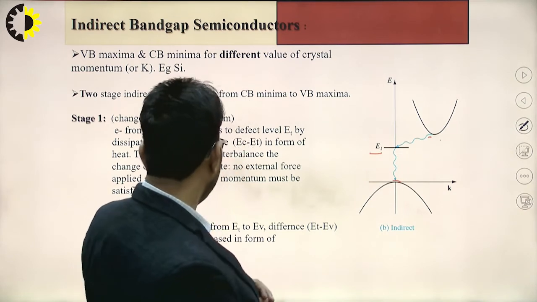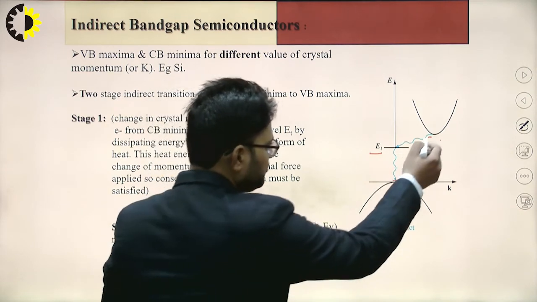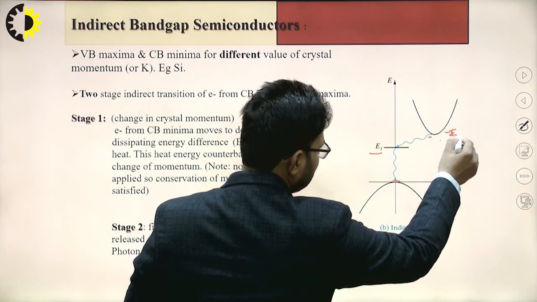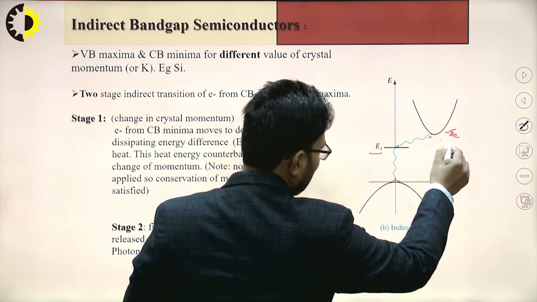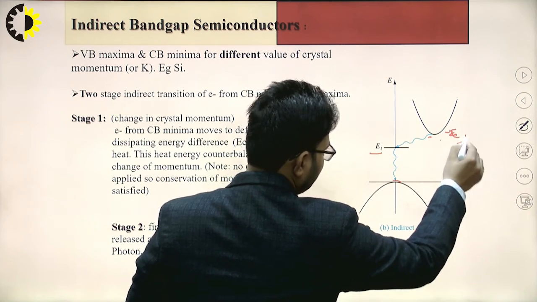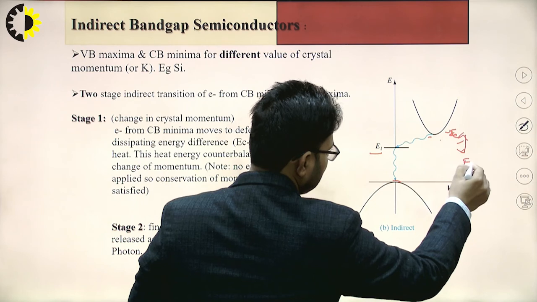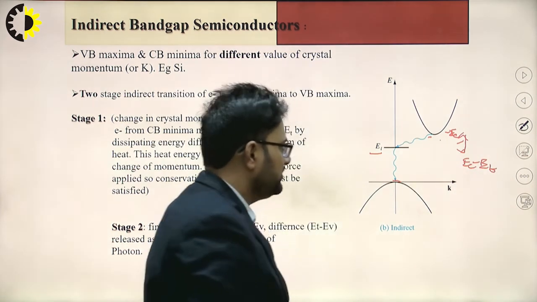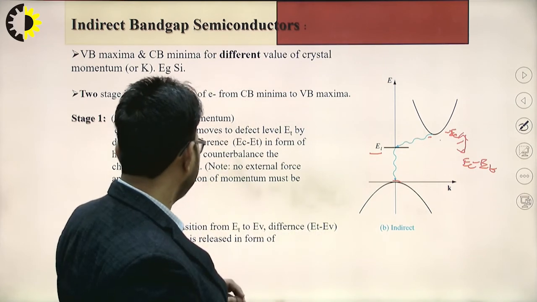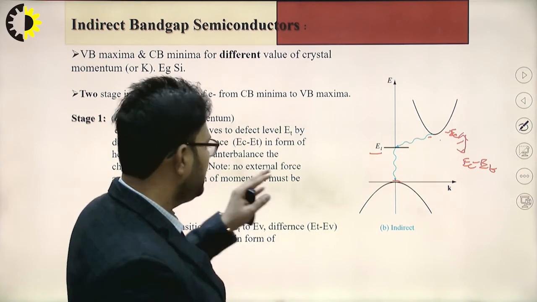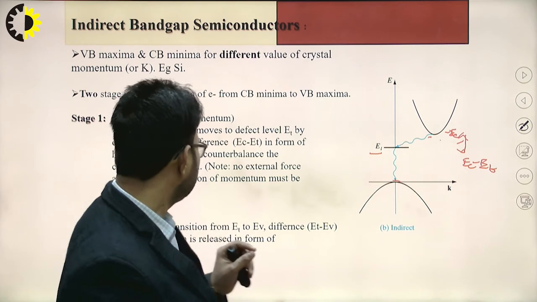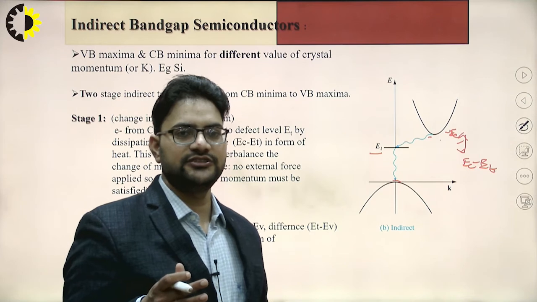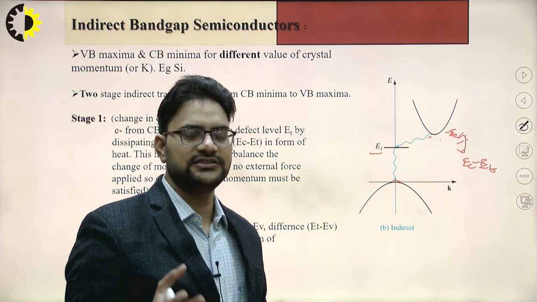And the difference between the two energy states, if I say this one is EC, this gap is EC minus ET. This energy difference is released in the form of heat, which is counterbalancing the change in the momentum.